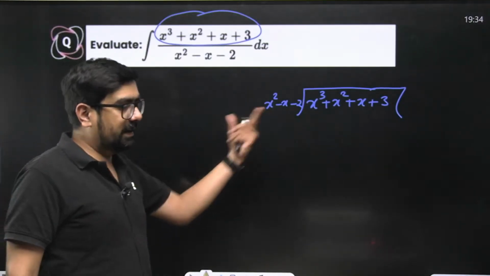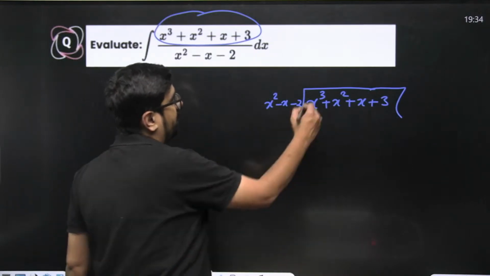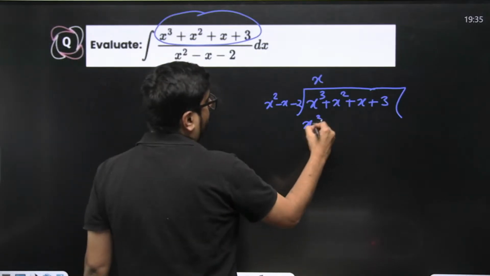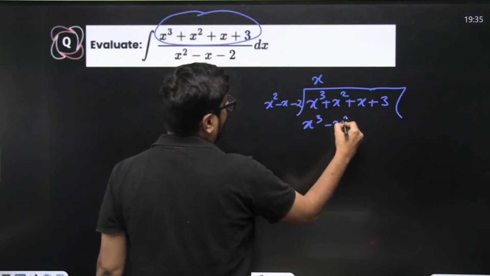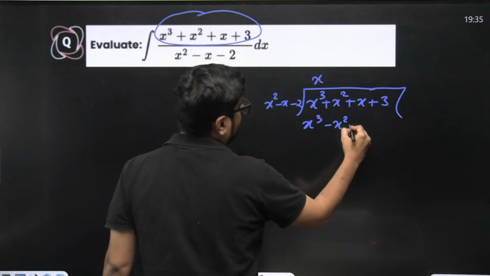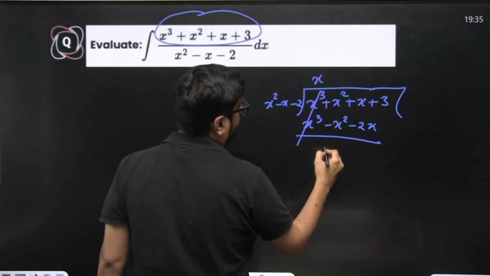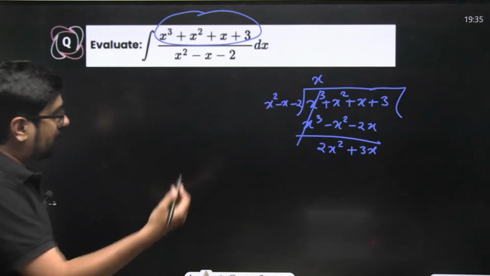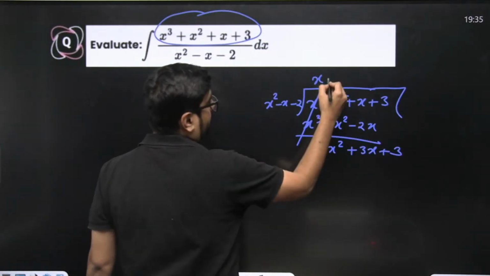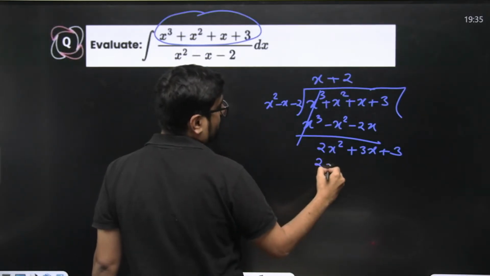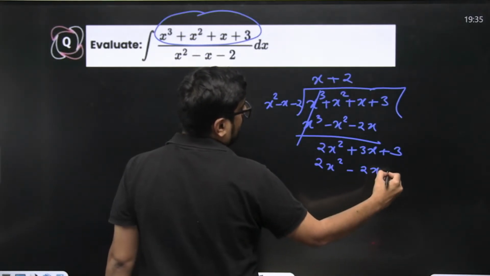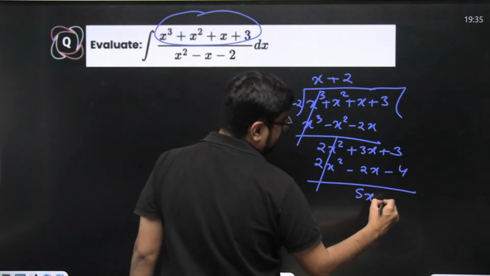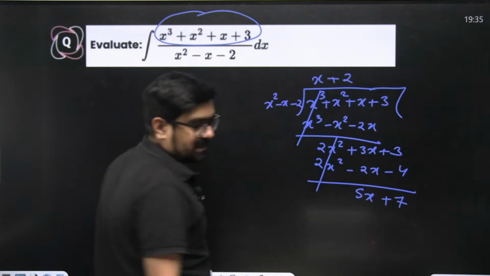Okay, divide the two polynomials. So x square here will multiply with x. What will come? x cube will come, x cube will get cancelled, minus x square, minus 2x square plus 3x, correct, plus 3, so plus 2, 2x square minus 2x minus 4, that means this will get cancelled, this will become 5x, this will become 7. 5x plus 7, is that correct?